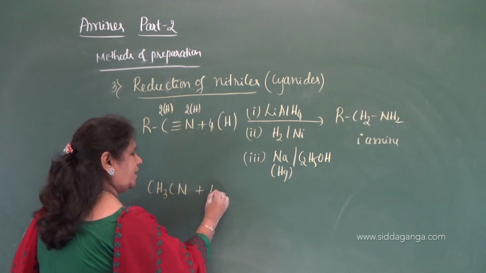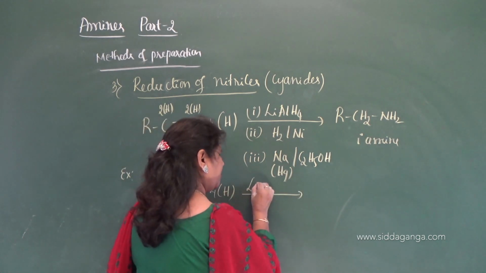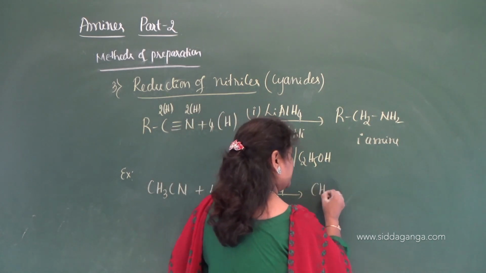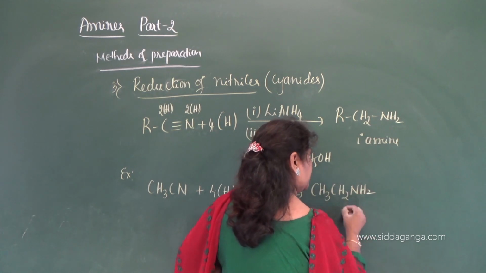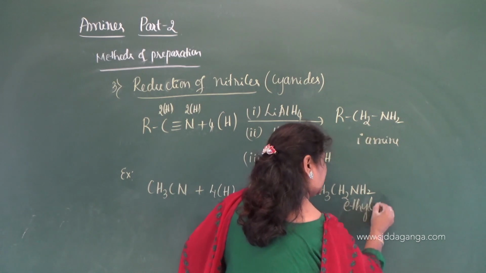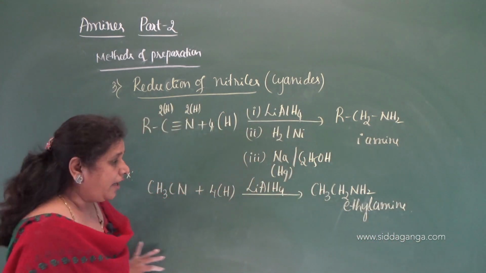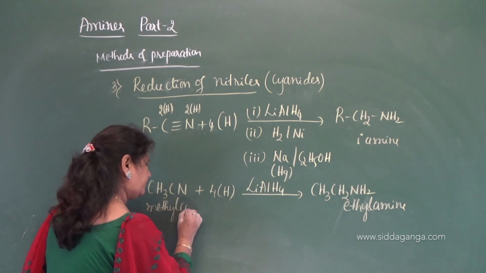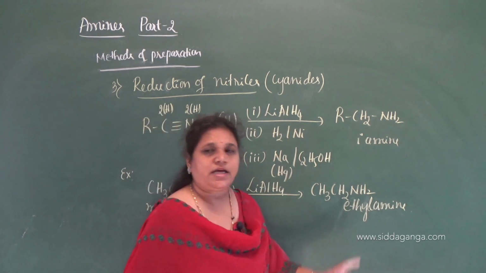When it undergoes reduction in the presence of lithium aluminium hydride, what you get is CH3CH2NH2, that is ethanamine or ethyl amine. Methyl cyanide is reduced to ethyl amine.